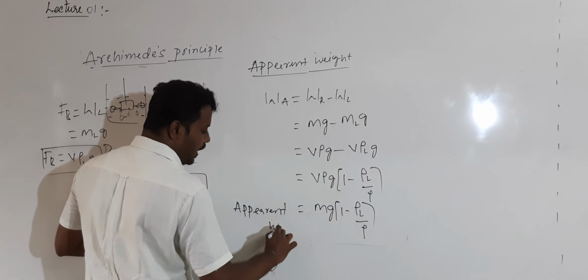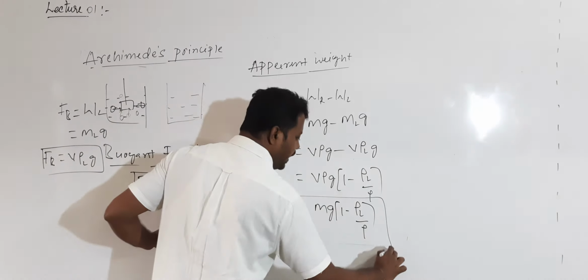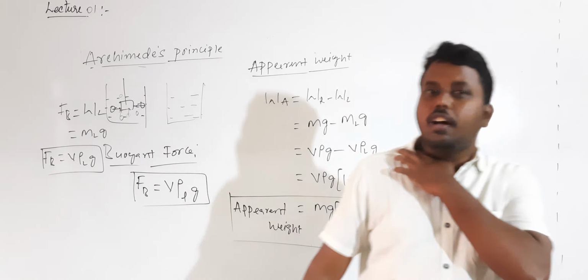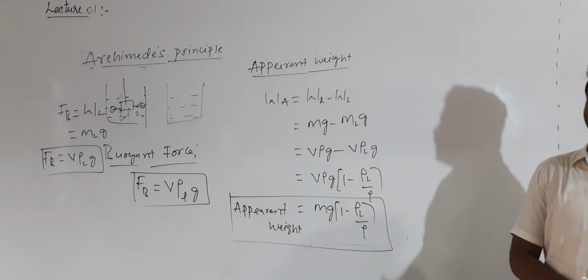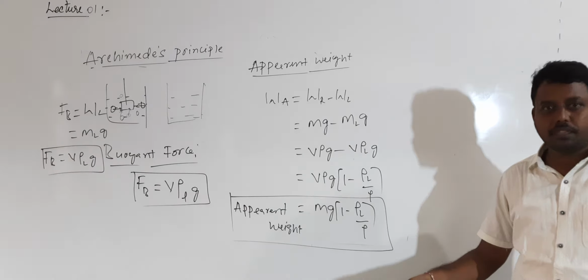Apparent weight of a body. Whenever a body is partially or completely immersed in a fluid, what is the weight of the body given by? m into g into (1 minus rho L by rho). Are you getting it? This is the apparent weight expression.